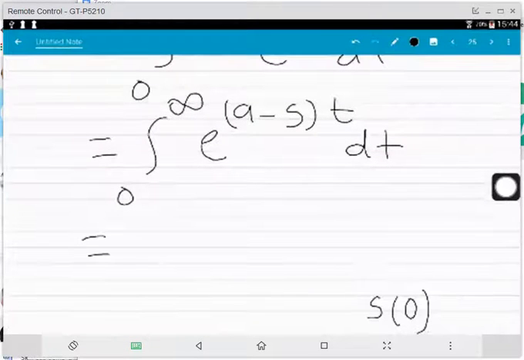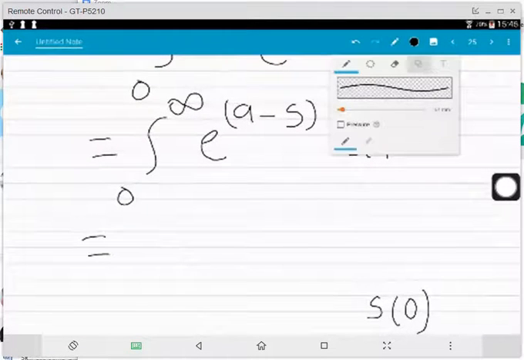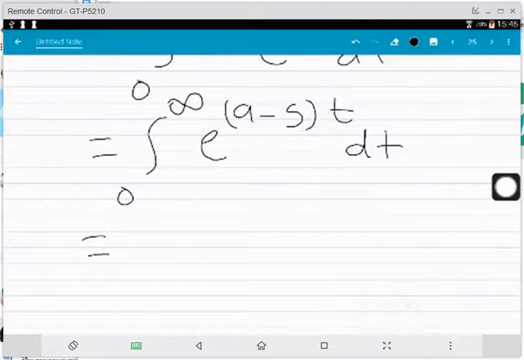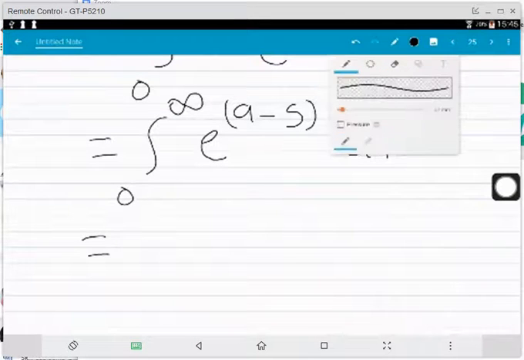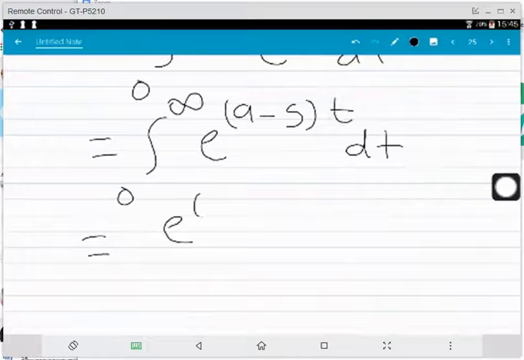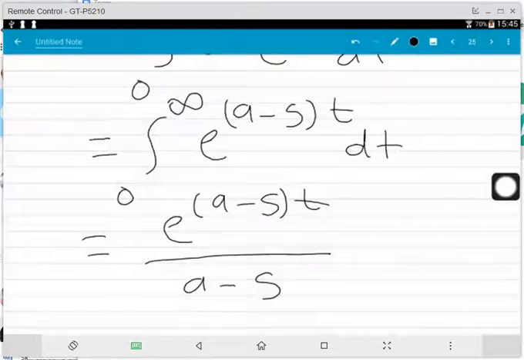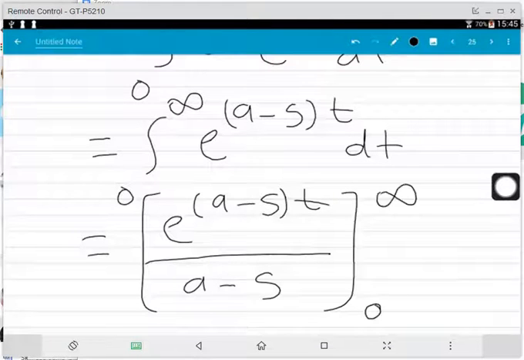Now the integration of this is equal to e to the power (a minus s) t divided by (a minus s), from 0 to infinity.